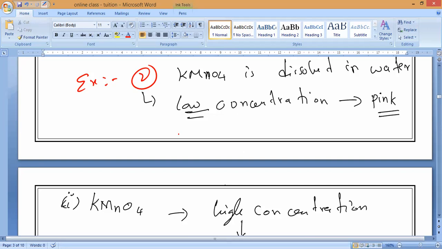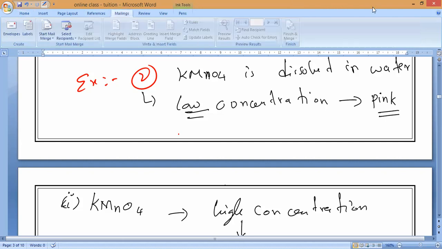Now we have a special way to measure the concentration of a given solution. That is what we have formulas for. The formulas are used to find the concentration of a given liquid. What is the question? How to find the concentration of a given liquid. What do you mean by this process?